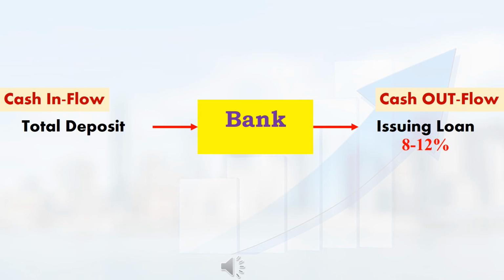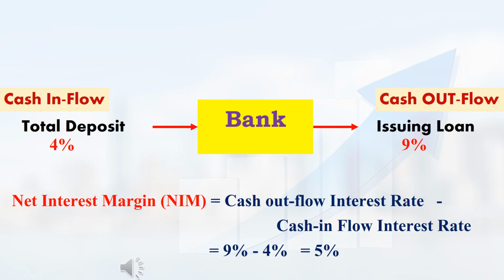For any bank, cash outflow means the bank issues house loans, personal loans, company loans, and gold loans. These loans are considered cash outflow for the bank. Normally, a bank will issue loans at 8 to 12% interest. For example, let me assume that in a bank, the average interest rate for cash inflow is 4% and the average interest rate for cash outflow is 9%.